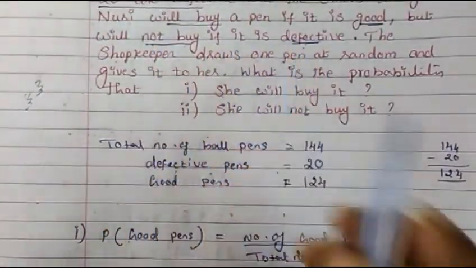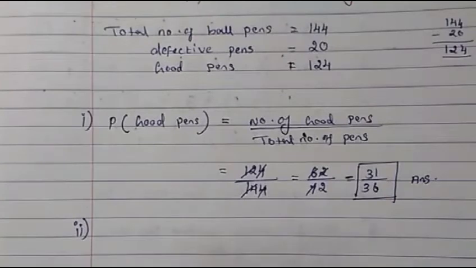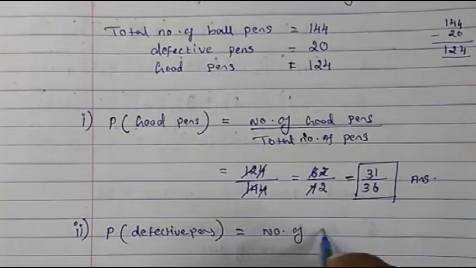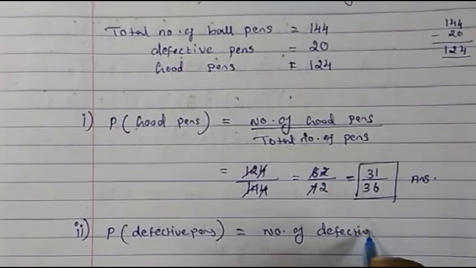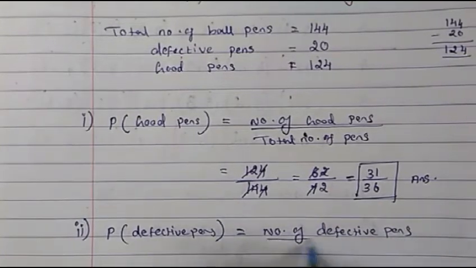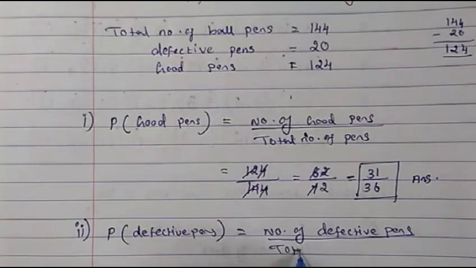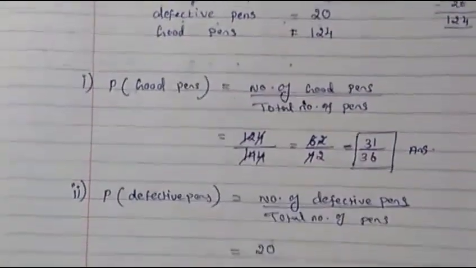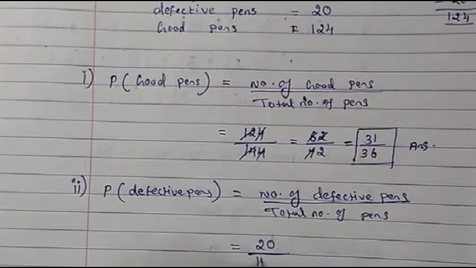So probability for the defective pens is the number of defective pens divided by the total number of pens. The number of defective pens we have is 20, and the total number of pens is 144.